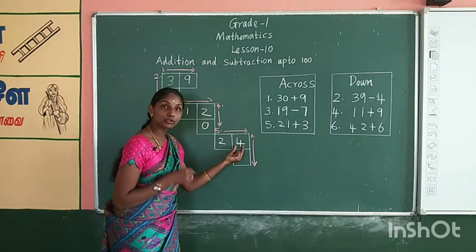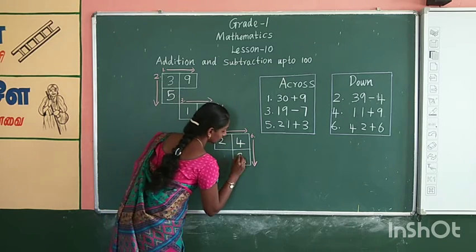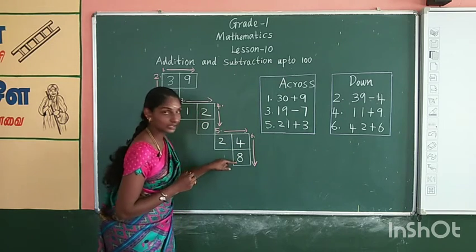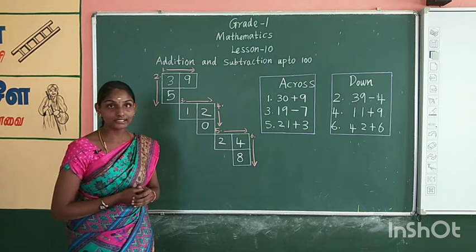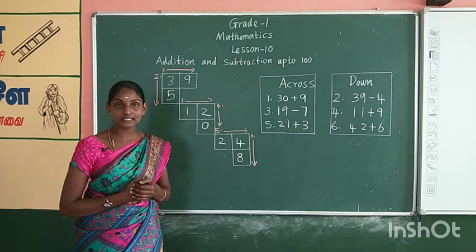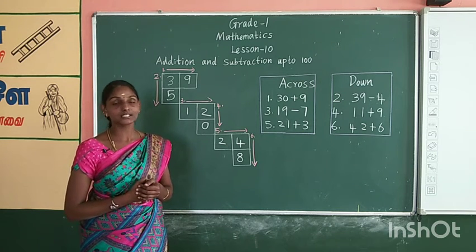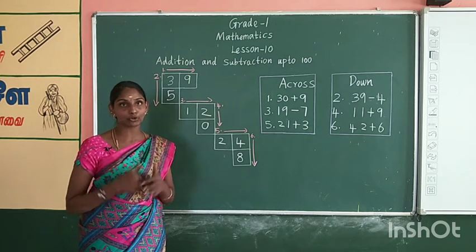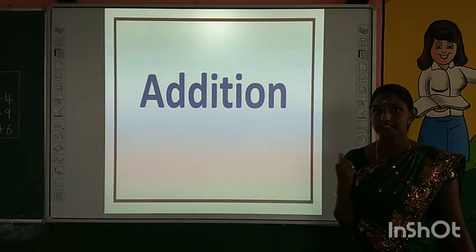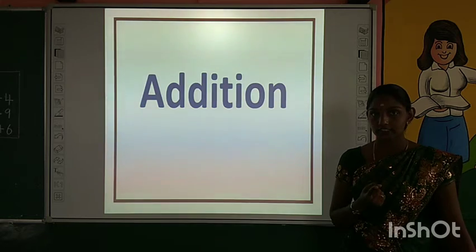The number 4 is already written. We have to write only number 8. 48. Children, are you all here? Yes. Did you enjoy this activity? I hope so, children. Very good. Keep it up. Children, listen here. Are you all ready? Yes.